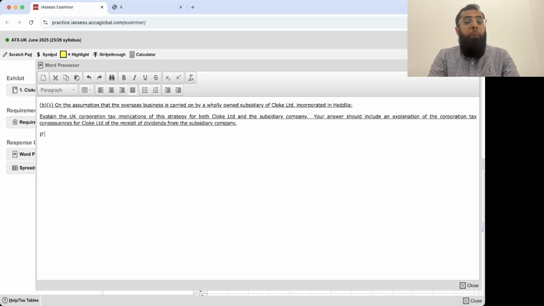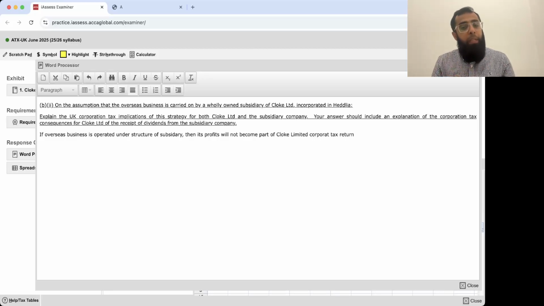If I'm writing along with it also: if overseas business is operated under structure of subsidiary, then its profits will not become part of Cloak Limited corporate tax return. It will be a separate legal entity. Done? That's clear? Now, taxation of overseas subsidiary will depend on its residency status.